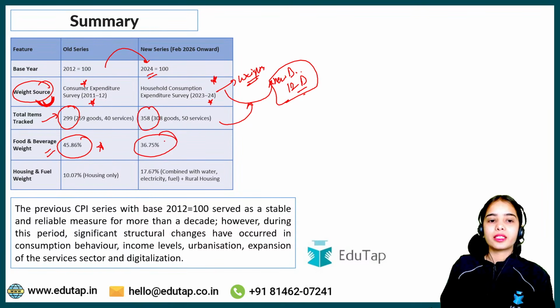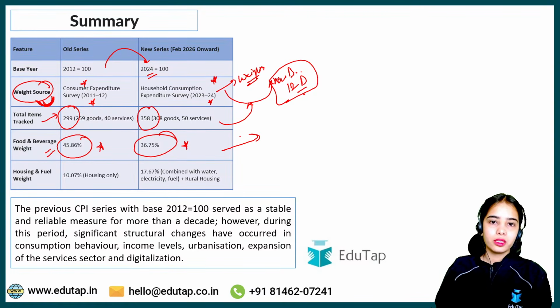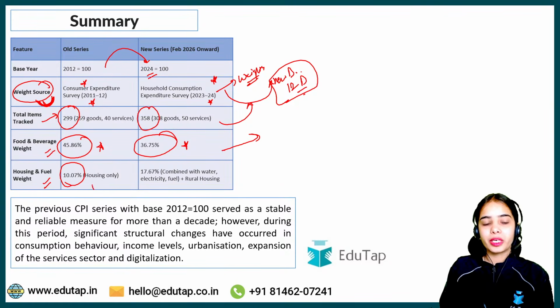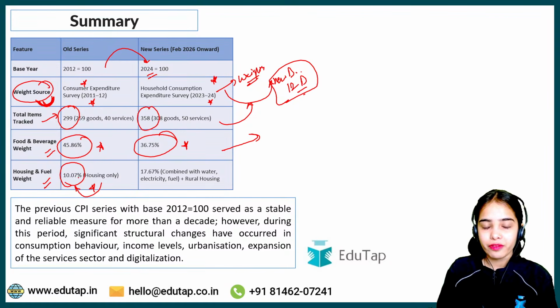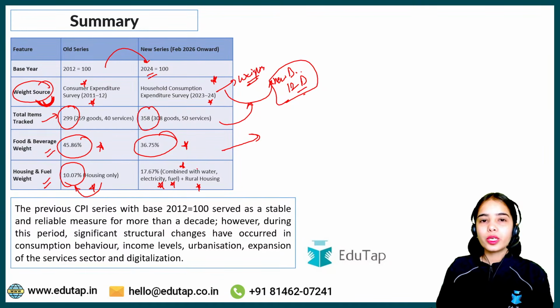Now it is weighed at 36.75%, and this is the highest weight that is given in the divisions. Okay, housing and fuel weight. Previously, we were taking only housing, so it had the weight of 10.07%. Now the housing is combined with water, electricity, fuel, and we are also seeing the rural housing rent and such, so the housing weight has been increased to 17.67%. That is the second highest weight.